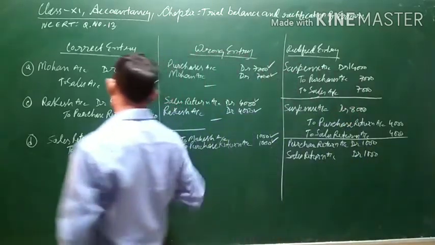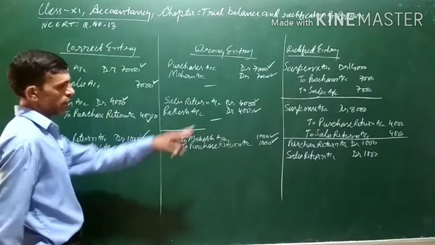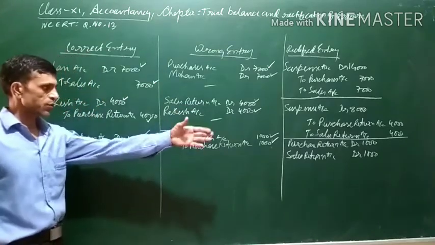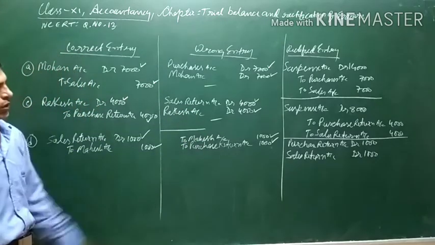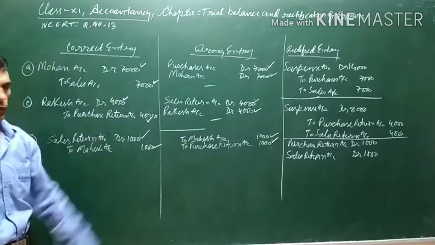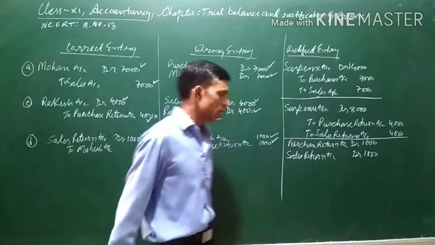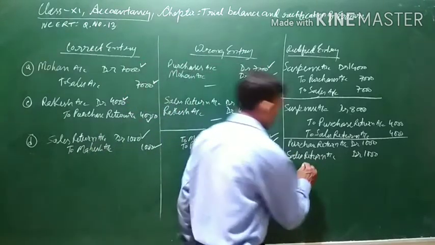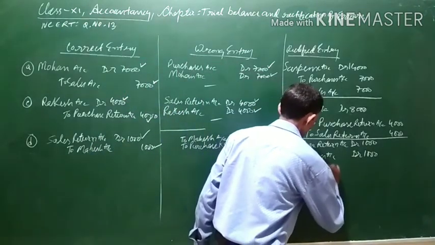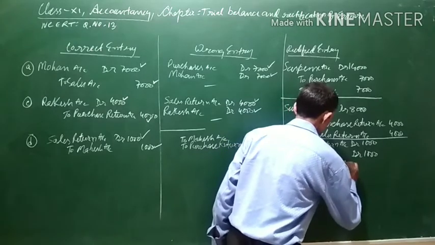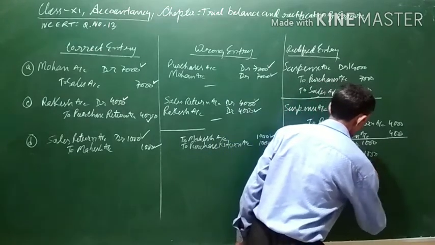Now this has also been recorded. Now you can see all the 4 entries we have included in the rectified entry. There is no other account to be credited. So the difference, the total of this, will be transferred to suspense account, that is 2000 to suspense account 2000.